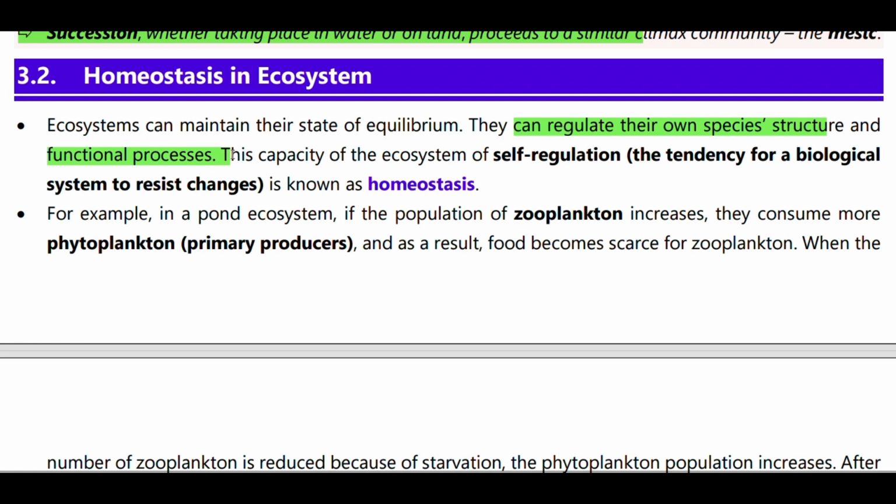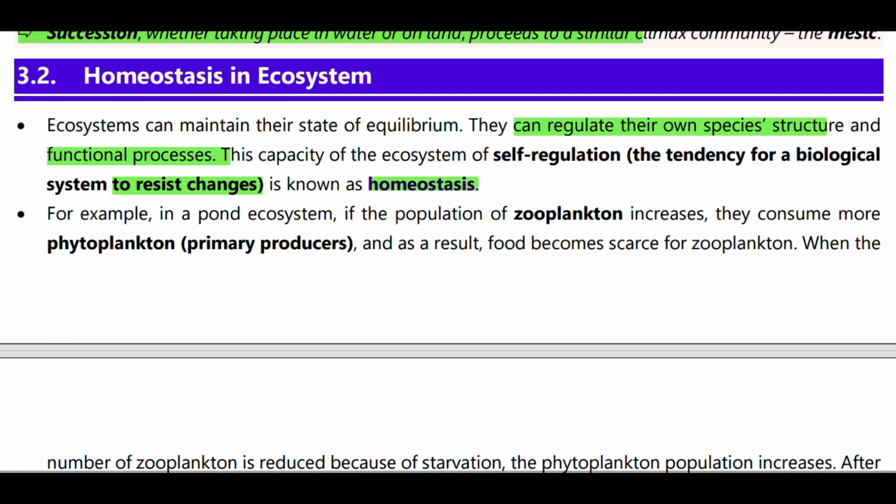Their capacity for self-regulation, to resist change, is called homeostasis. What do you mean by homeostasis? The capacity of an ecosystem for self-regulation, the capacity of an ecosystem to resist change, is called homeostasis.